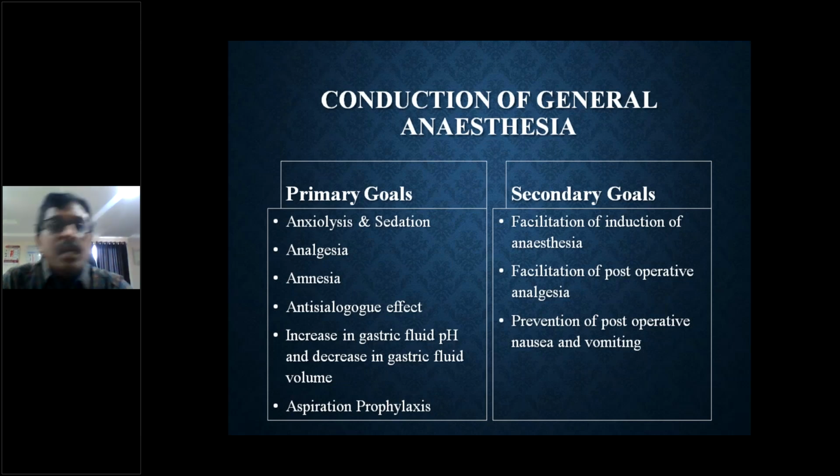So we don't want more than adequate secretions forming in his oral cavity. For that we need an anti-salivary effect with the help of glycopyrrolate or atropine.